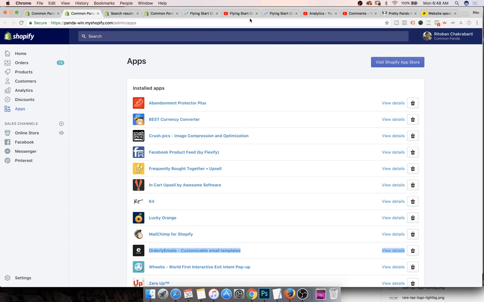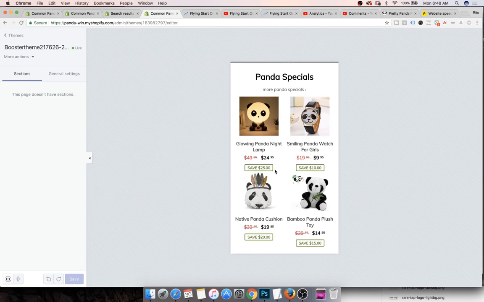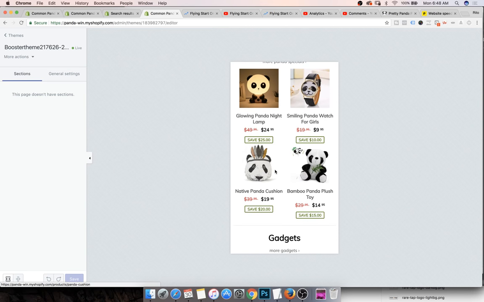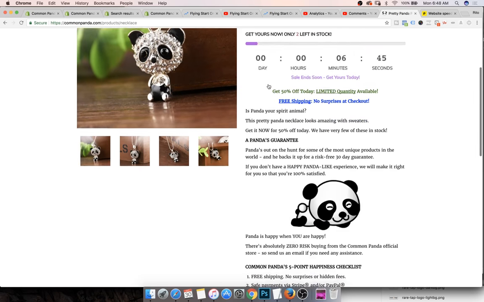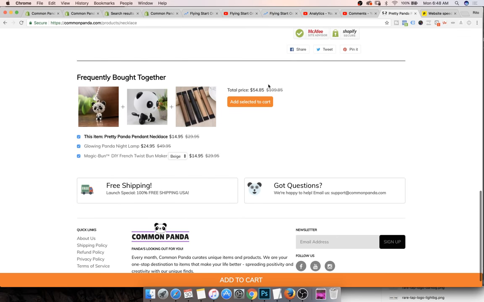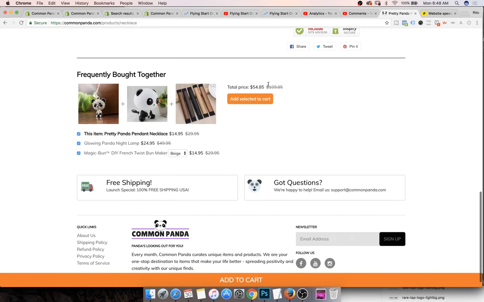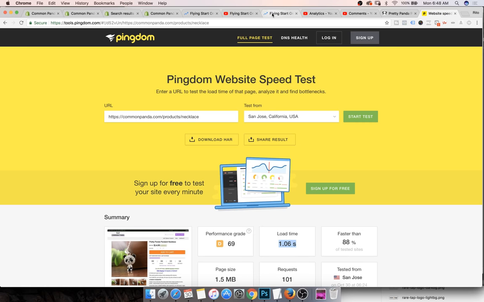Now, coming back to the point, once you install a free theme, there are 3 things you have to make sure. Number 1, it looks great on mobile phones, a great mobile experience. Number 2, you have those scarcity elements. If you want an idea, just load up any product page on commonpanda.com. You'll see all the scarcity elements in play right now, and you can just have those as well. You can also use something like a FOMO app. You can test that out.